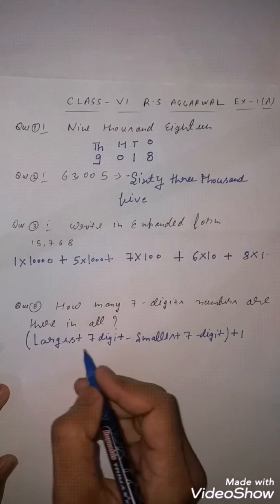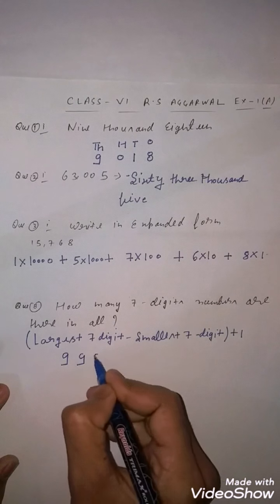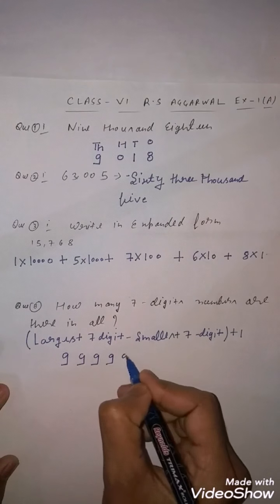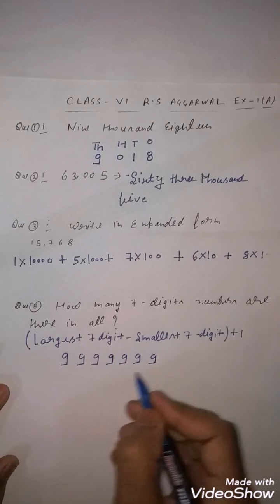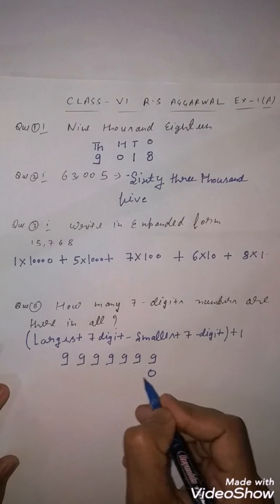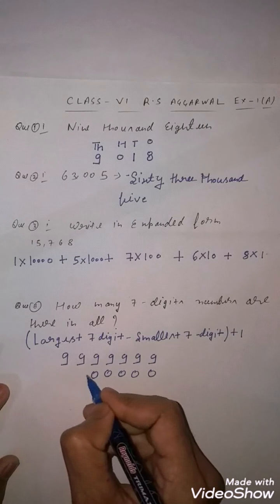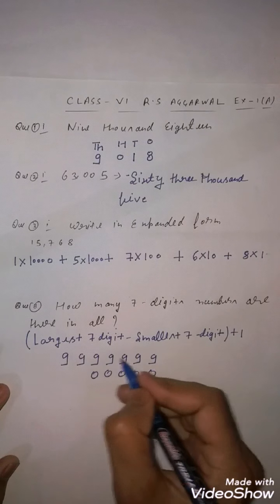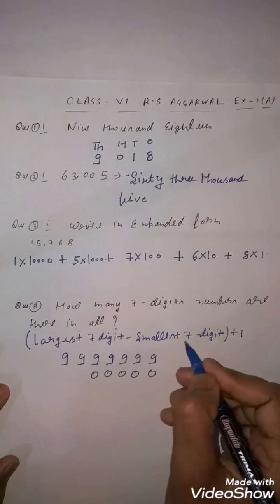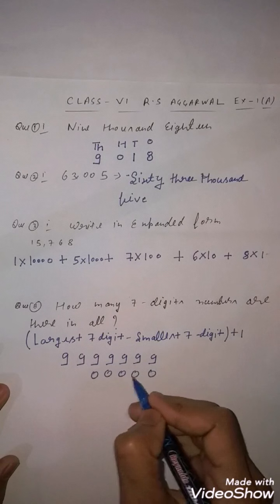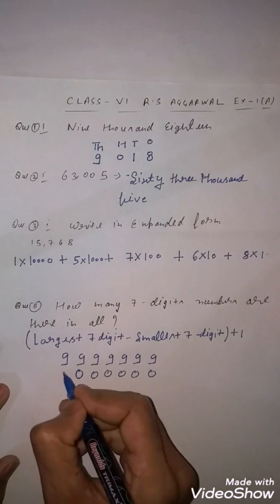So let's start. For the largest 7-digit number you write 9 seven times. For the smallest 7-digit number, what will you write? 1, 0, 0, 0, 0, 0, 0.